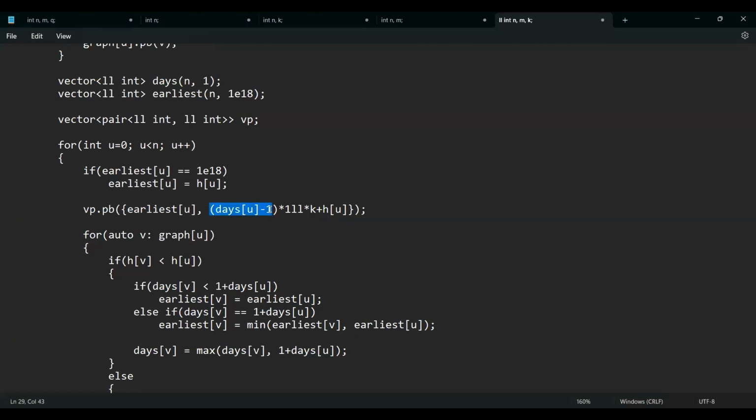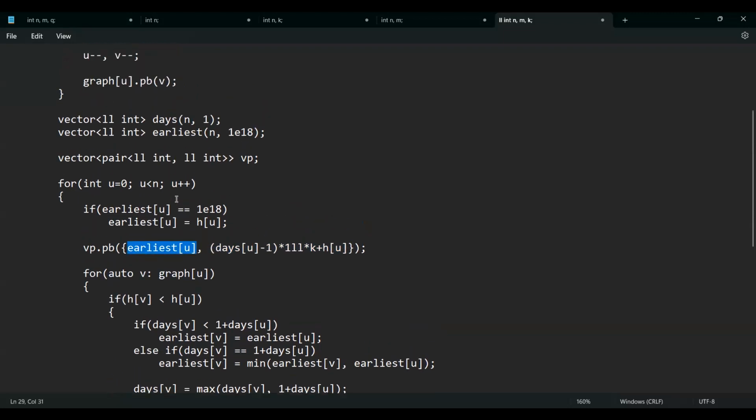So this is days of u minus 1: if it is getting completed on the uth day, then it's not getting completed on the uth day in full, it is getting completed on days of u. So days of u minus 1 times k, this is long so that I don't have integer overflow. So this is days of u minus 1 into k plus this hour. So at this point, this very quest will get completed, and this is the starting point for the current component.